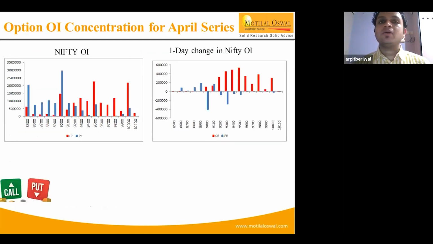This is the option OI concentration for the April series, in image format. If you see the left image, that is the Nifty OI. Maximum call concentration is at 9,500 followed by 10,000, whereas put concentration is intact at 9,000. And on the right image, that is the change in OI.